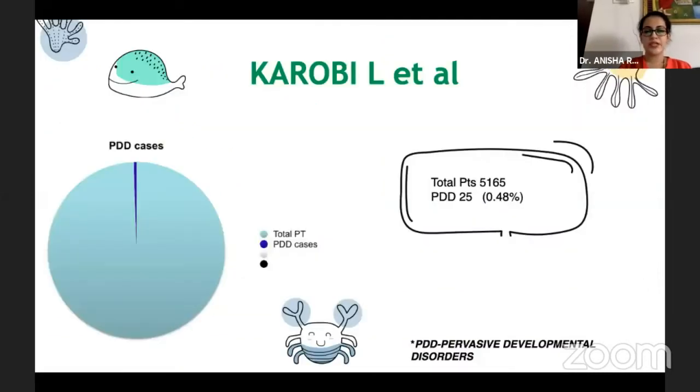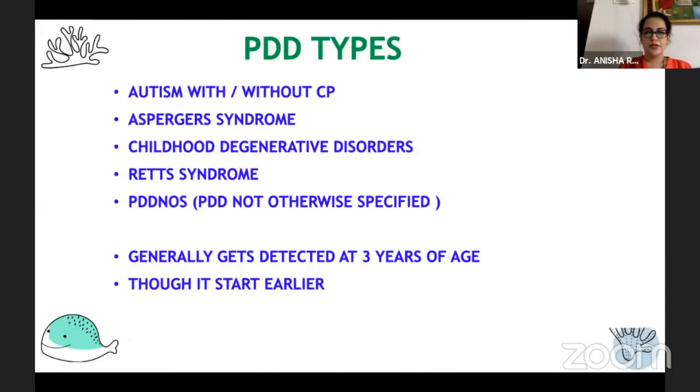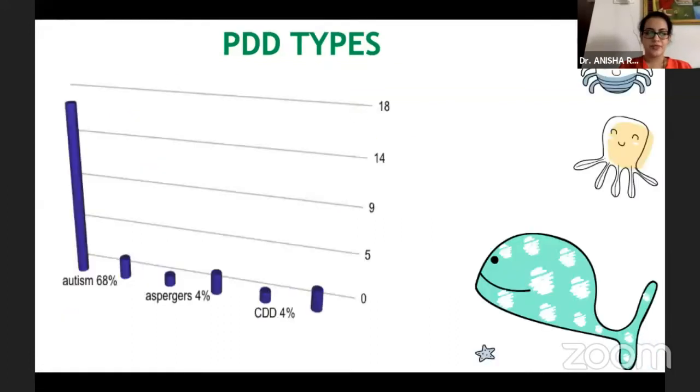Now, as per a study done by Dr. Karobi Lahiri and her team, there was a certain percentage of pervasive developmental disorders which we had seen in our clinic. Based on that, the types of pervasive developmental disorders are autism with or without cerebral palsy, Asperger's syndrome, childhood degenerative disorders, and Rett syndrome. They get detected by 3 years of age, though it can start earlier. As per our study, we found about 68% of children with autism with 4% of Asperger's.